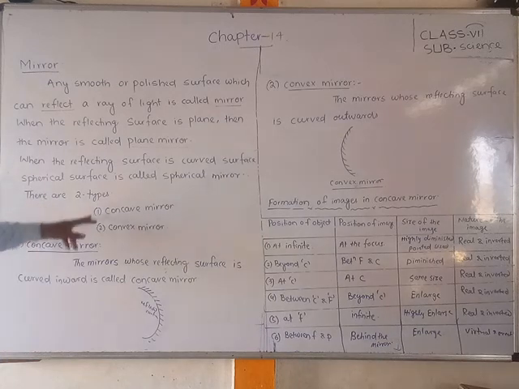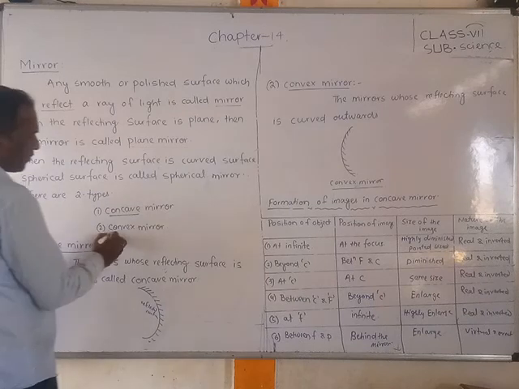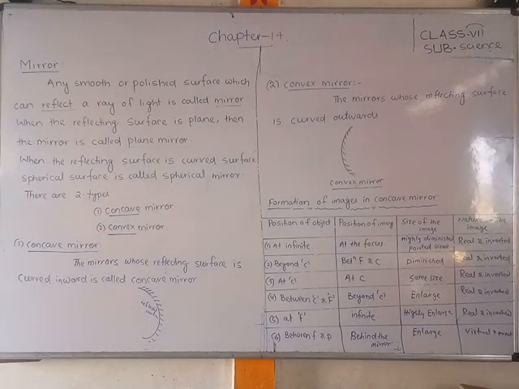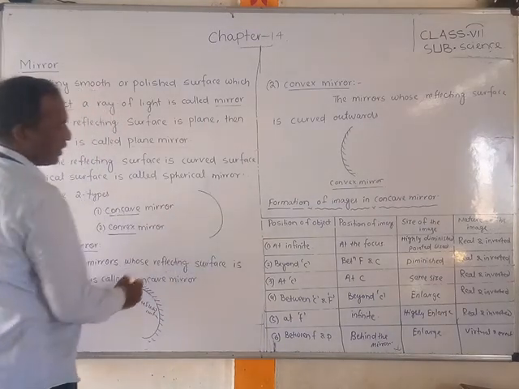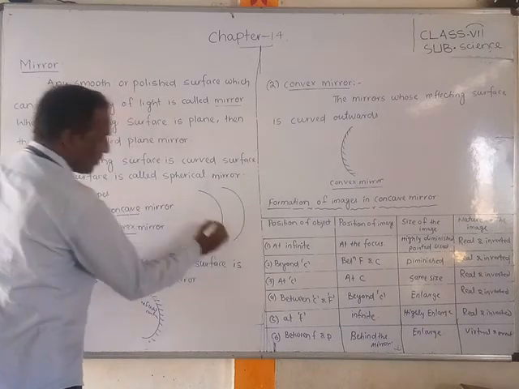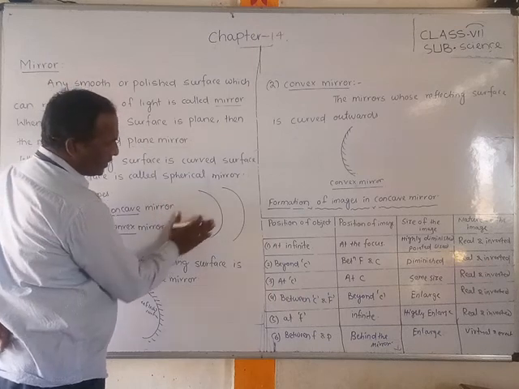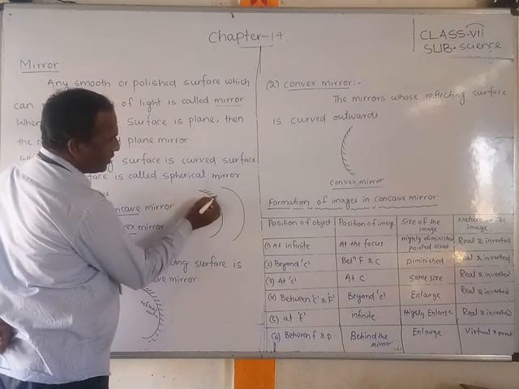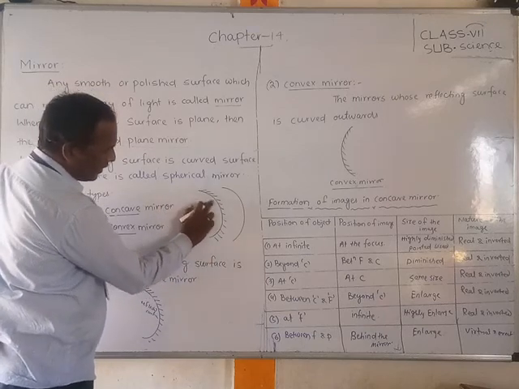The spherical mirrors are of two types: one is the concave mirror, another one is the convex mirror. Now students, observe the concave mirror. First we will discuss the concave mirror. The mirror whose reflecting surface is curved inward. Observe, this is one like that. I am drawing another one so you can understand easily. If the smooth surface is on this side, this is the outside, and this inside is the reflecting surface.